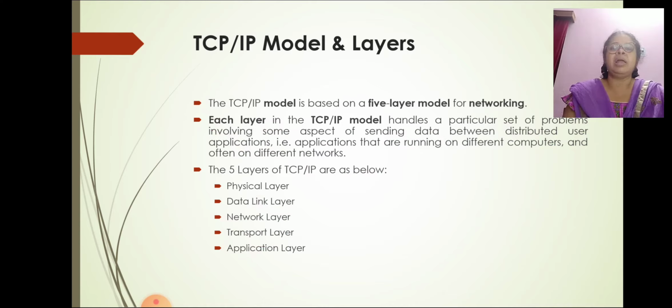The TCP/IP model and layers are based on 5 layers of networking. Each layer in the TCP/IP model handles a particular set of problems involving some aspect of sending data between distributed user applications, that is, applications running on different computers and often on different networks. The 5 layers of TCP/IP are: physical layer, data link layer, network layer, transport layer, and application layer.